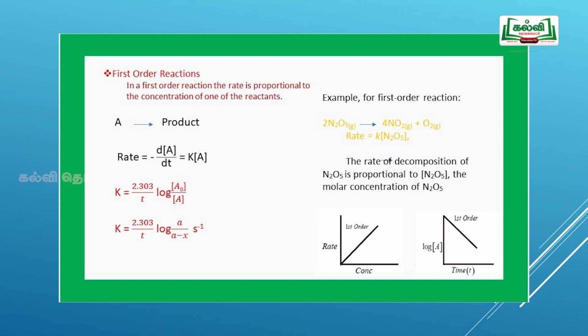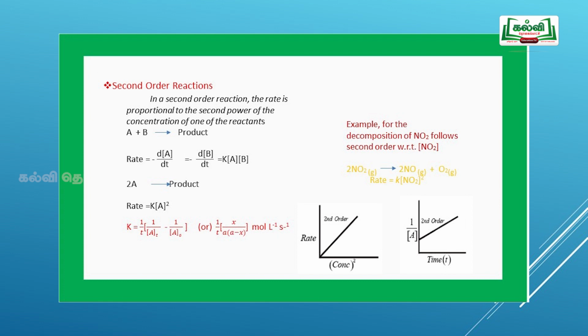For that I have given an example, the second order reaction. The rate is proportional to the second power of the concentration of the reactant. A plus B gives product. Here the rate is equal to K into concentration of A square. K is equal to 1 by t into x by a into a minus x. If you plot a graph of rate versus concentration square, it increases.